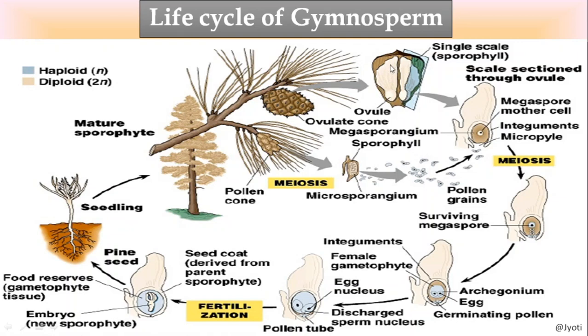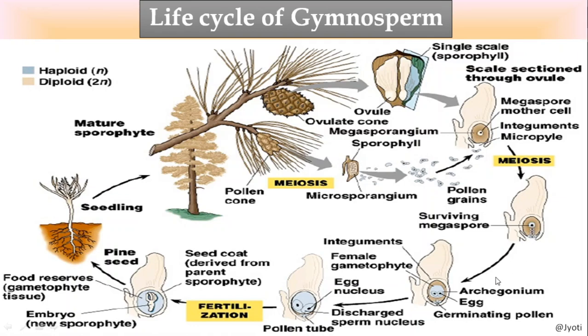So this is the structure of an ovule. The ovule has the archegonia, and it has an integument, the outer covering, and then here a mass of cells is present that is called nucellus. Now when the pollen grain falls on it, the pollen grain gradually germinates, and the pollen grain contains the male gamete, and here is the egg cell. At the center the megaspore is here, which develops into the egg cell.